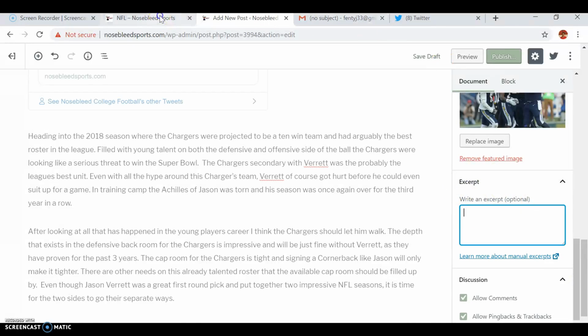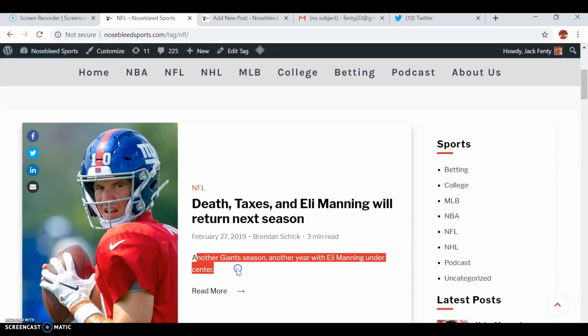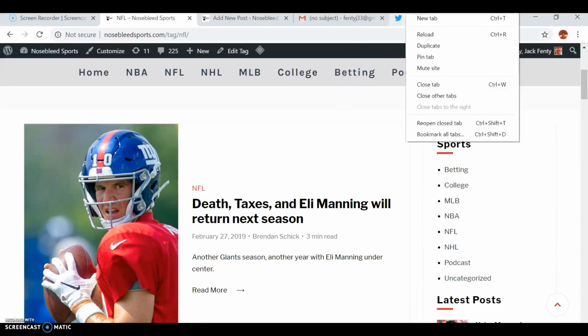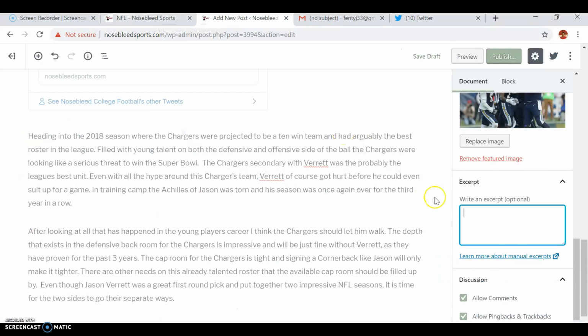All right, the last part here, we have to add an excerpt. As I mentioned, this is what you're really putting as your caption on the Nosebleed Twitter accounts. So right here, "Schick has another giant season, another year with Eli Manning under center." It should be like an intro and an eye opener, like a catcher. It makes people want to read on, because right under it says read more. For this one, we'll do, I don't know, whatever. You just type in there, and that's what's going to show up.